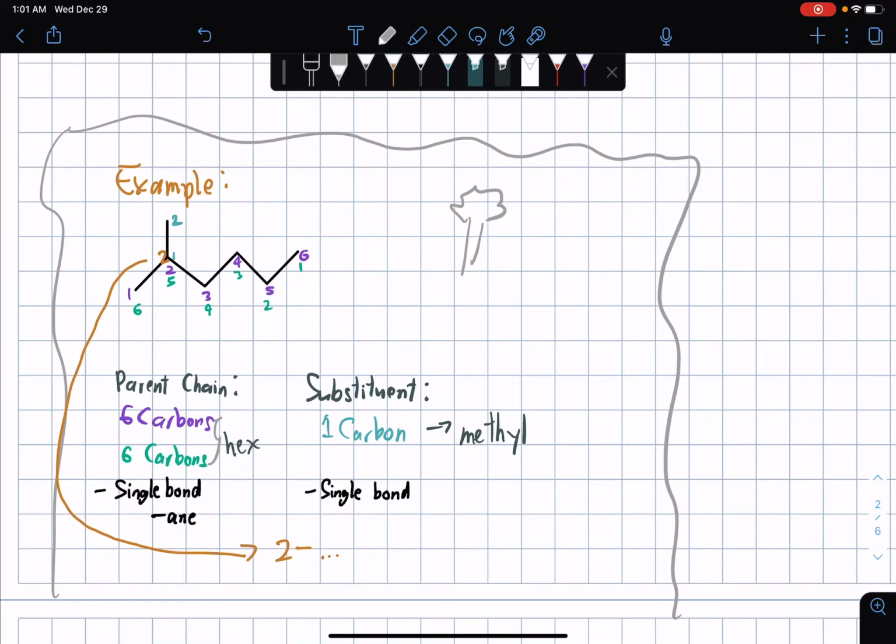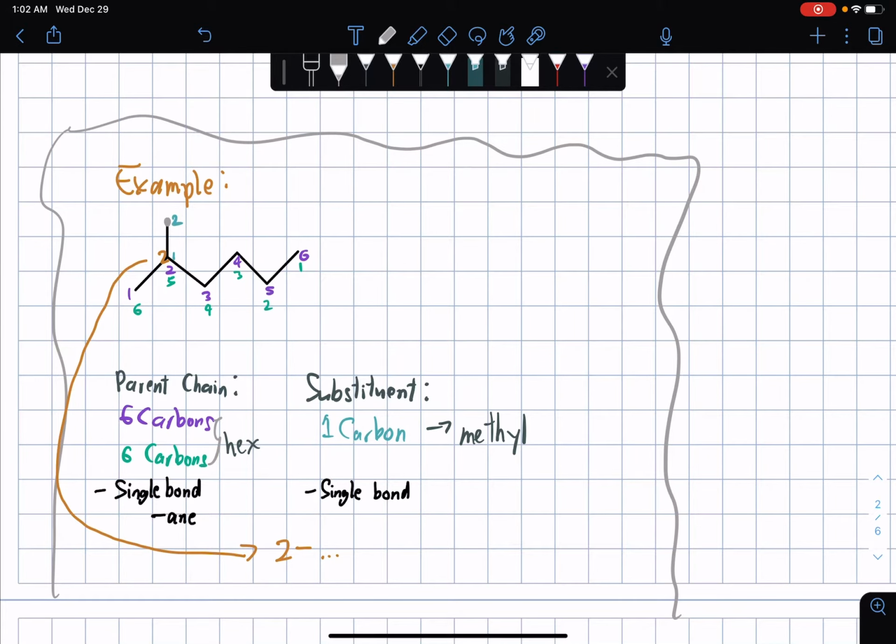But explaining this in layman's terms, you can compare this structure, from a beginner's perspective, to a basic tree. This is going to be the parent chain, and the branch will be the substituent. For the substituent, we could count that we have 1 carbon. This is a new word for those who haven't learned about this lesson yet before watching this video.